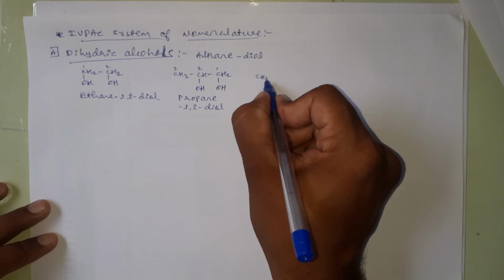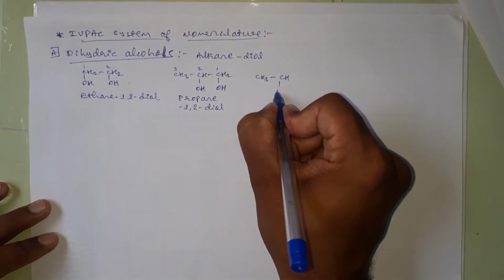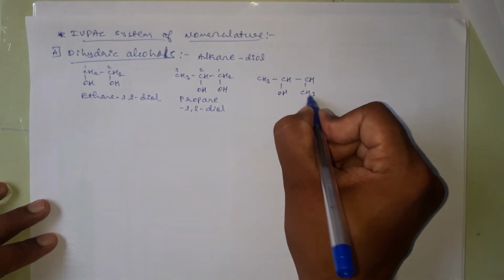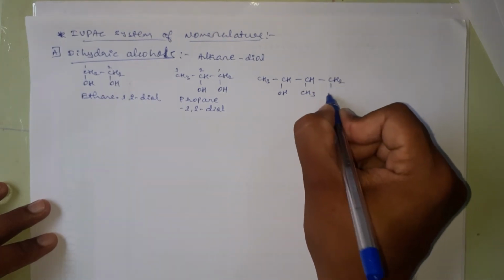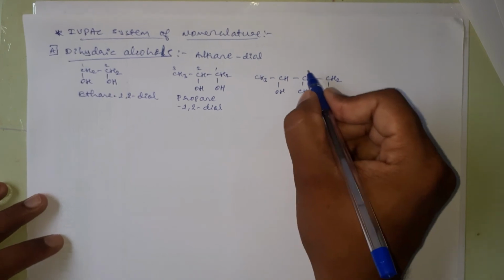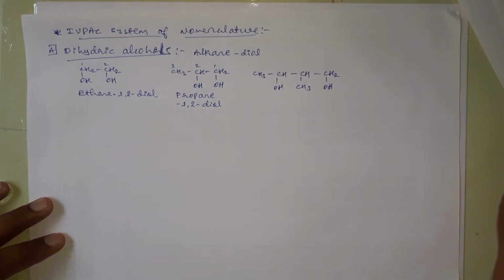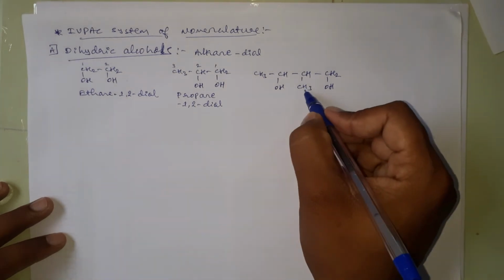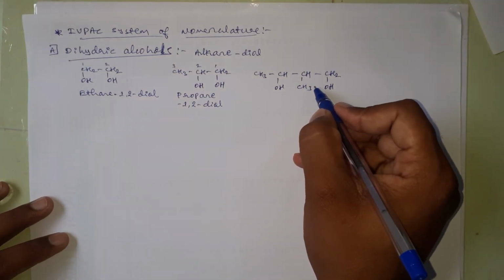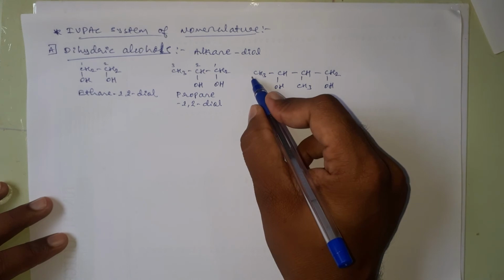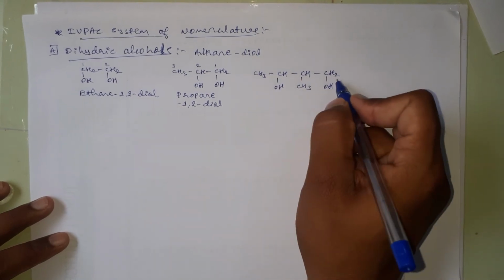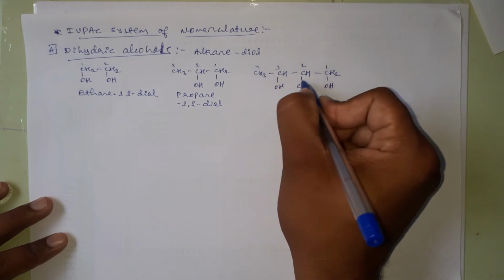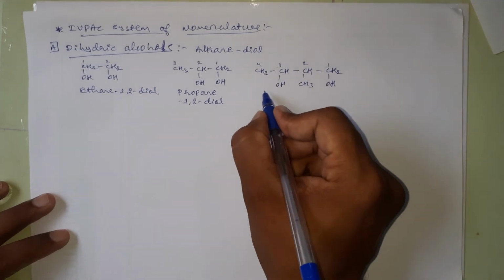and CH3, CH(OH), CH, CH2OH, and this is also an example for a dihydric alcohol, and the IUPAC name for this one is, this is the parent chain, and on second carbon, one methyl group is there as a substituent.